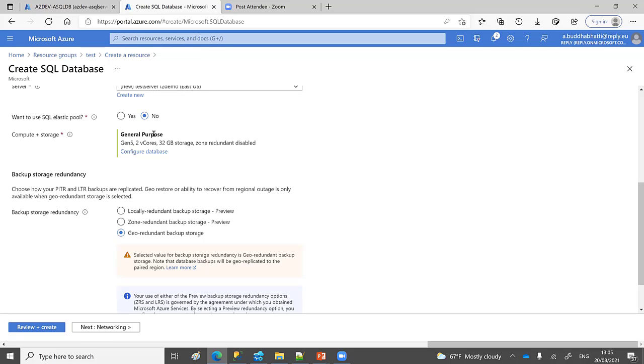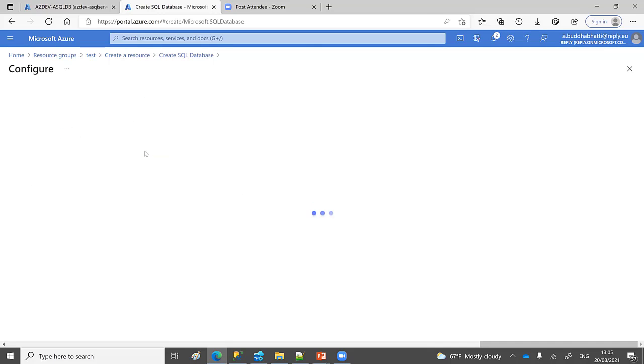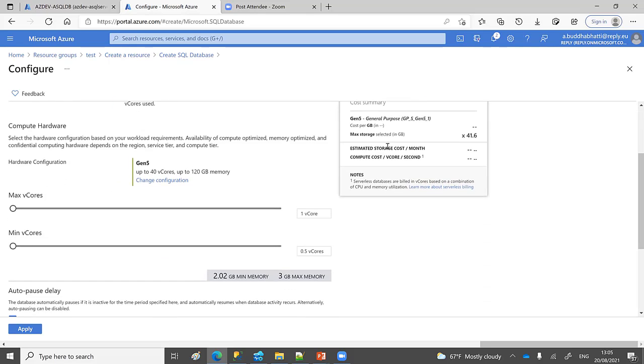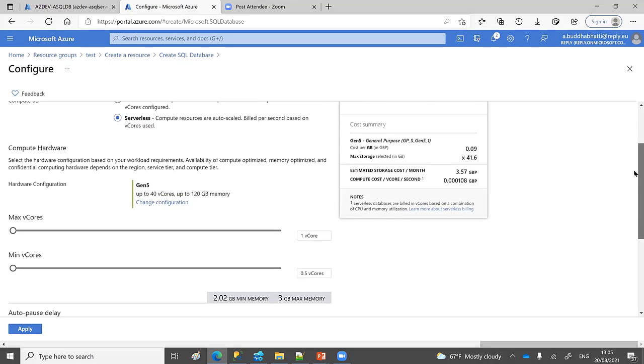And here we need to select our compute and configuration as well. It's better to use a serverless one because it's only charged if it's running. And here you can see a summary as well, like how much it will charge you per month. So let's increase it a bit, and it's a bit slow.